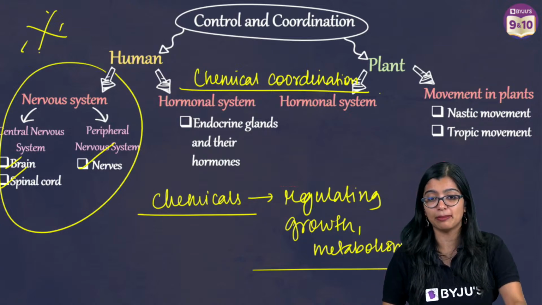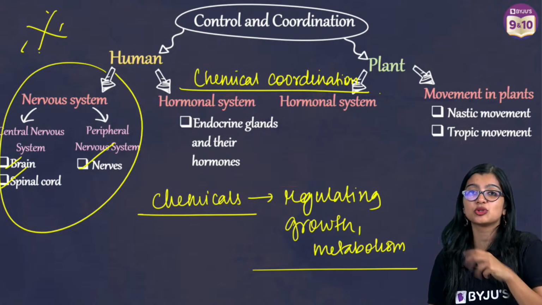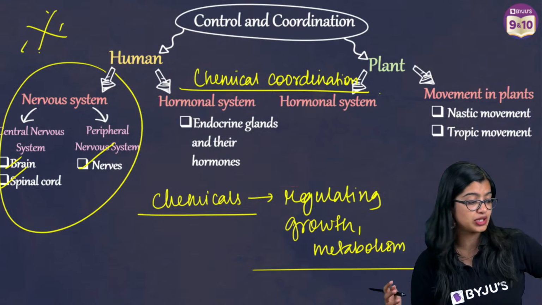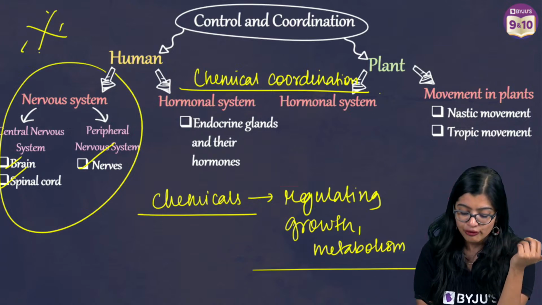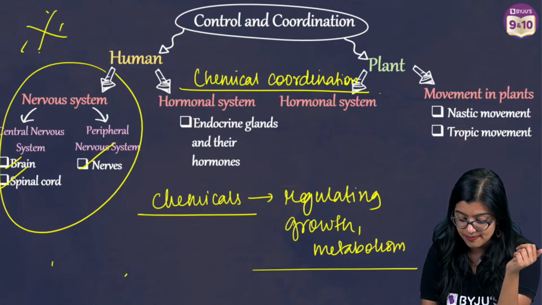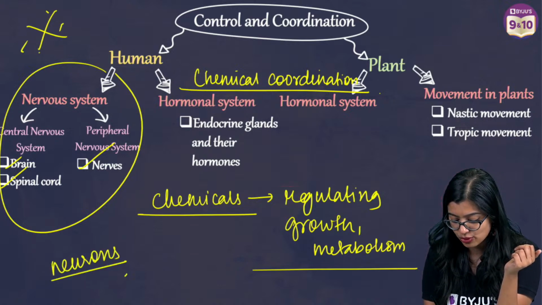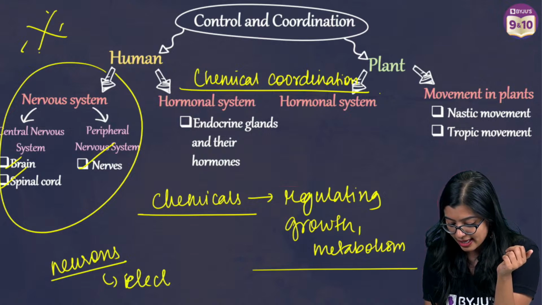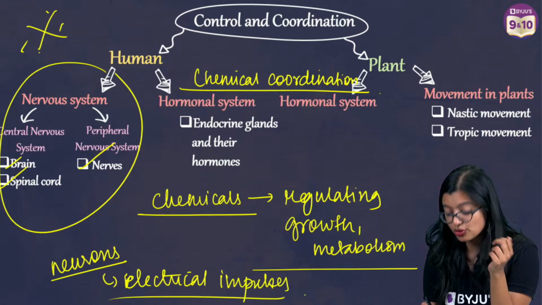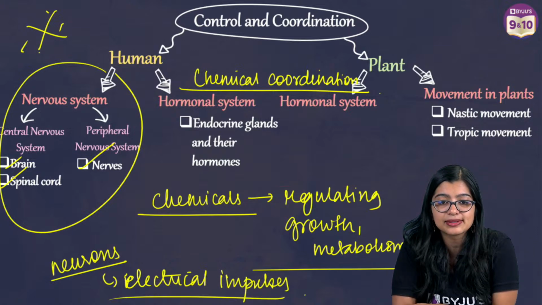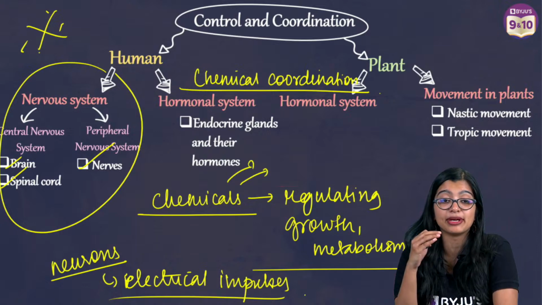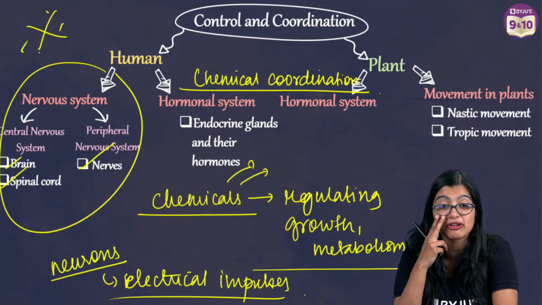So that is what we mean by it, right? Now, who is responsible for carrying out chemical coordination? In the case of the nervous system, we saw that it was the neurons, and we know that it was happening through electrical impulses, right? But in the case of chemical coordination, who is responsible for this?